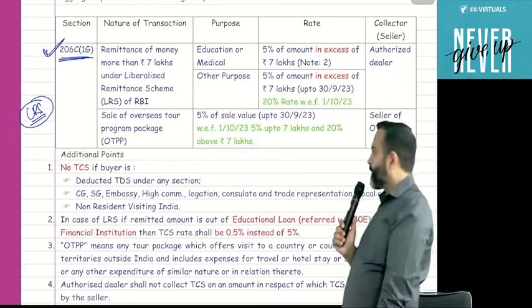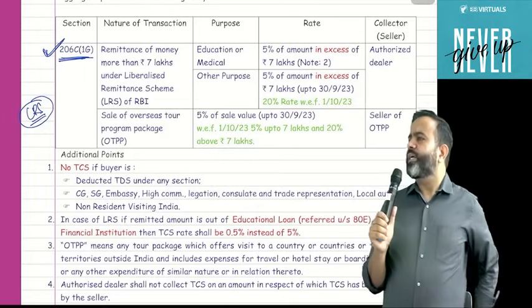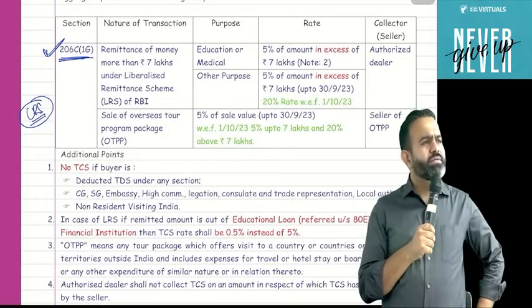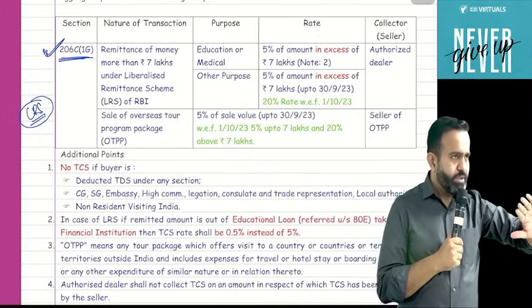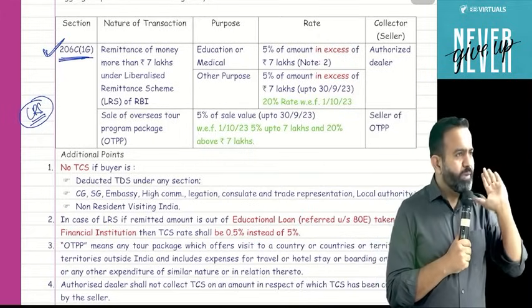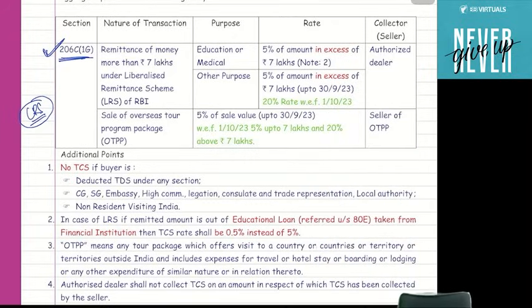Try to understand what this section says. One more point: in motor vehicles, you know there was a threshold limit of 10 lakh. Suppose I purchase a car of 20 lakh, then is TCS applicable on the total 20 lakh or only 10 lakh? Total 20 lakh, right? So there was not a slab of 10 lakh. If it is more than 10 lakh, then TCS is applied on the total 20 lakh. But guys, here there is a slab. This section says that if any person sends money outside India for any educational or medical purpose, then in excess of 7 lakh, TCS is applicable at the rate of 5%.